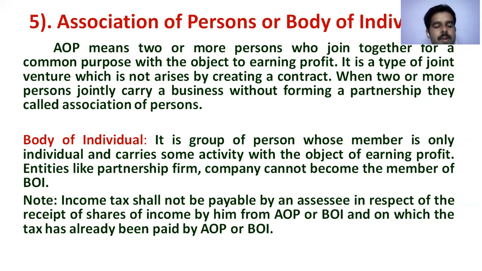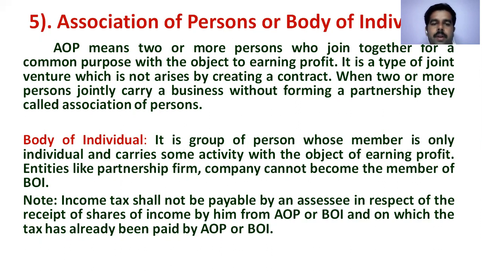But coming to AOP, Mr. A is an individual, but another person will also come and they will be called partners. Then Mr. A and a company, I am using the word company. In a company, many people are there, and a limited company is also one type of company. In an association of persons, many people do the business with the common objective of earning profit. In a body of individuals also they earn profit; for the sake of profit only they start the business. An important note is given here: an association of persons, all together, will pay income tax.